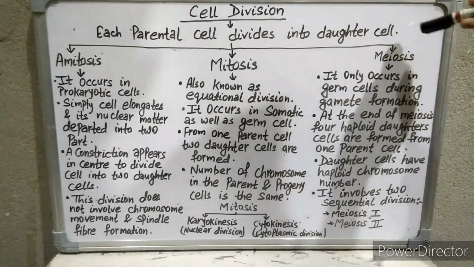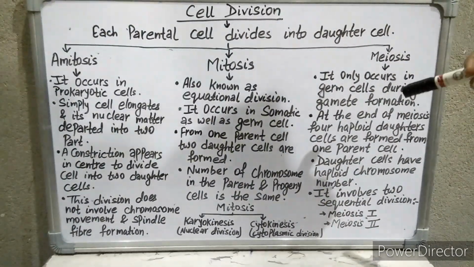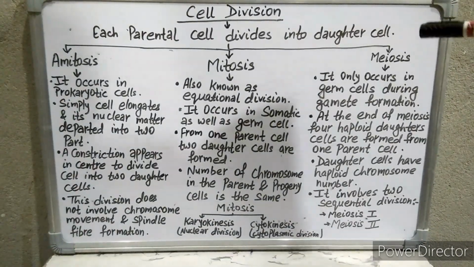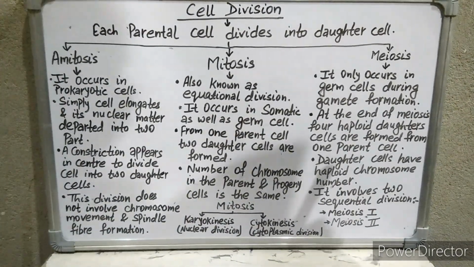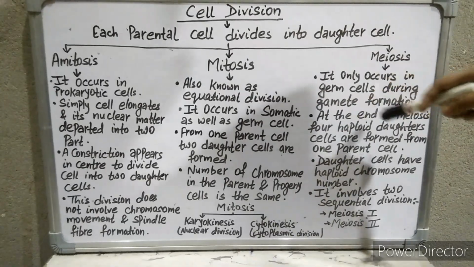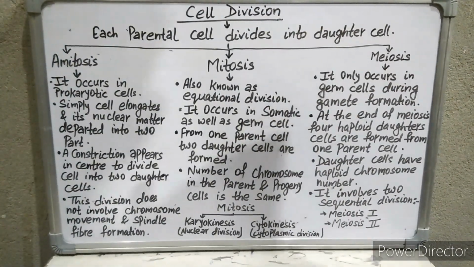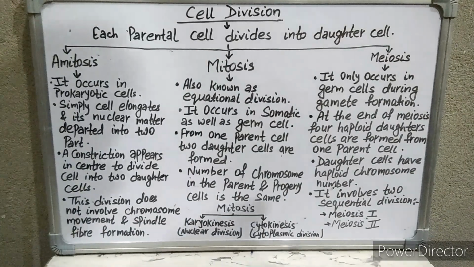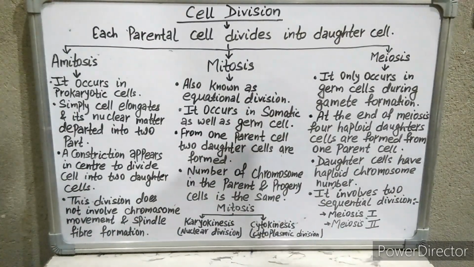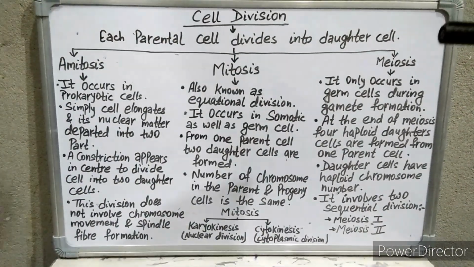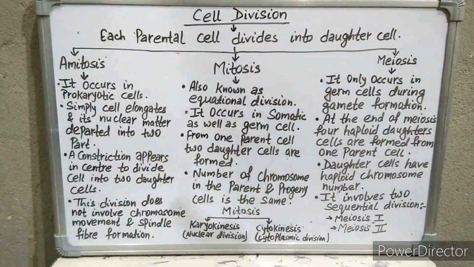Now we move on to meiosis. Meiosis occurs in germ cells during gamete formation. That means during the formation of egg and sperm cells, meiosis occurs in germ cells. At the end of meiosis, four haploid daughter cells are formed from one parent cell and each daughter cell has a haploid number of chromosomes. Meiosis involves two sequential divisions, that is meiosis 1 and meiosis 2.